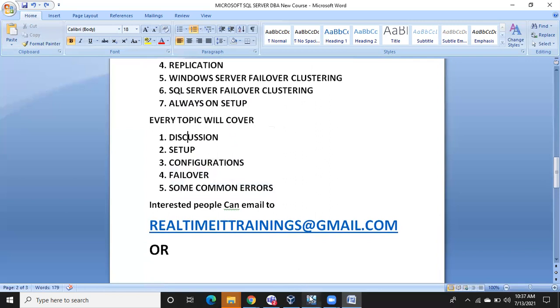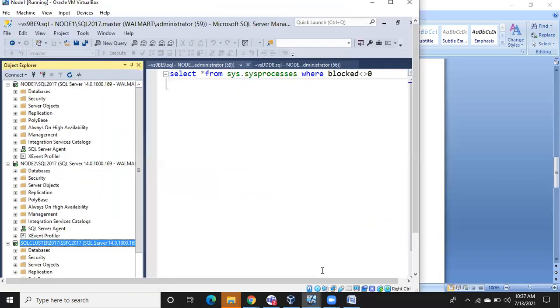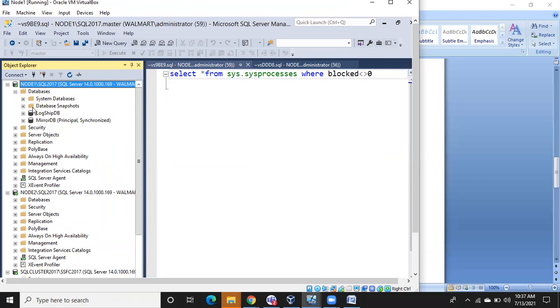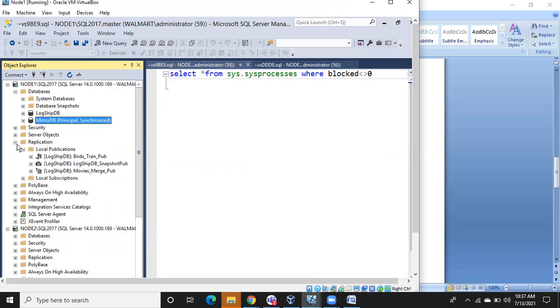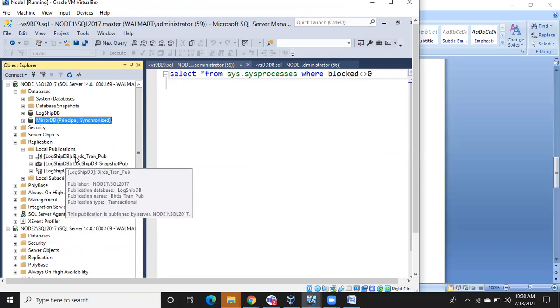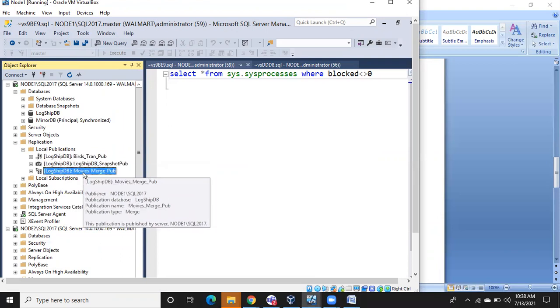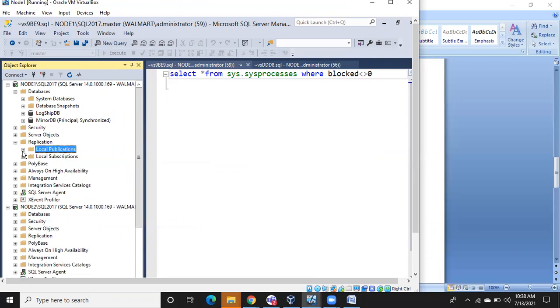You can see here we have already configured this for the last batch. This is the setup for log shipping and mirroring. You can see the log shipping database, this is the mirroring database, and we have already configured replication in this setup. These are the replications: snapshot replication, transactional replication, and this is the merge replication. So we have configured all types of replications.